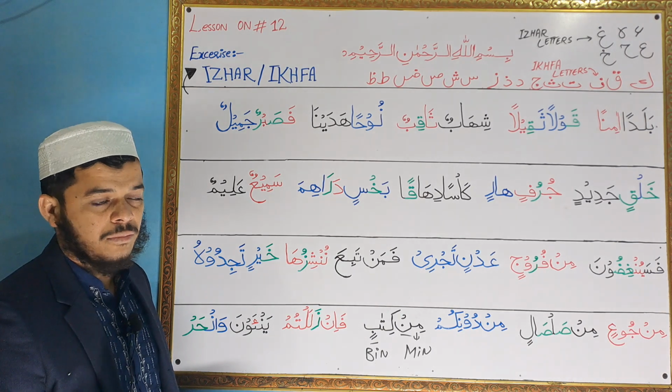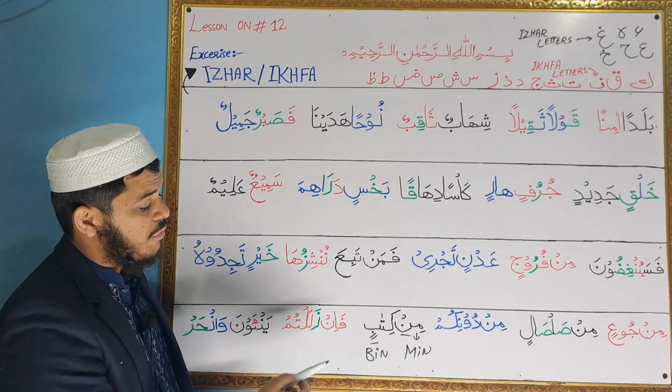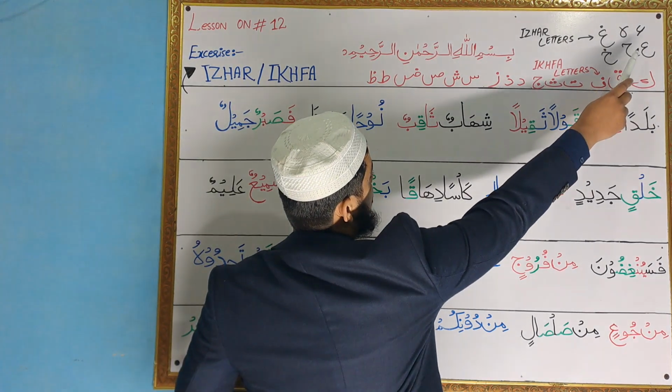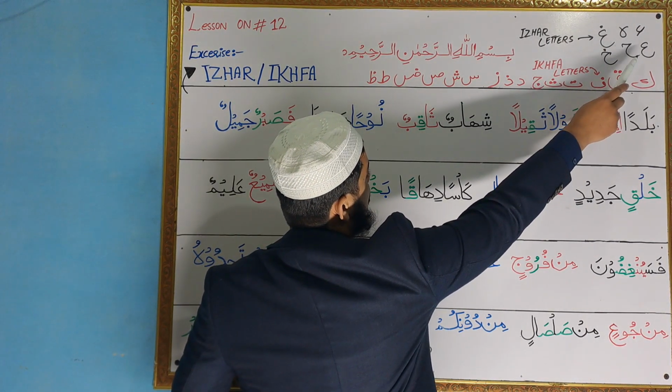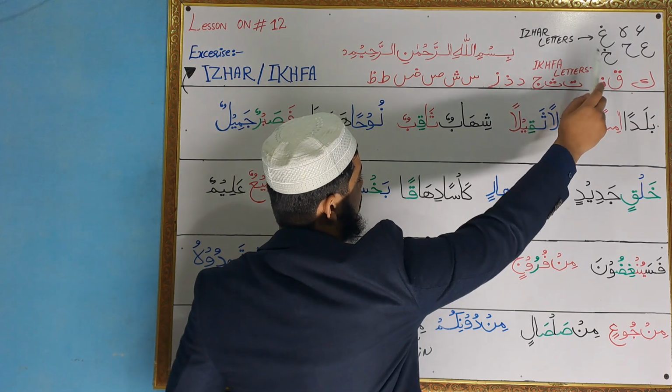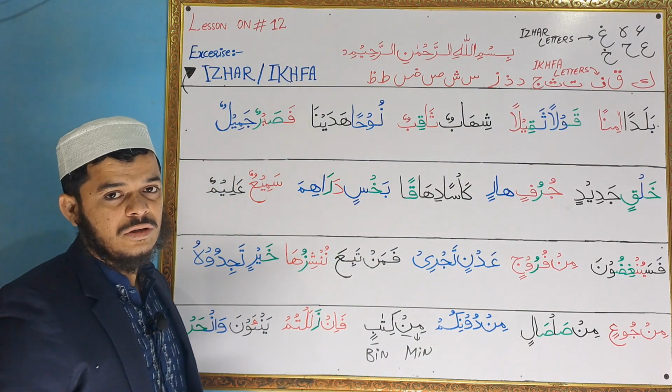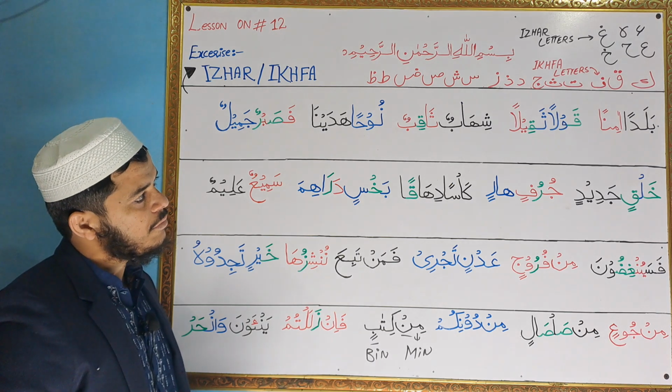double kasra, double dhamma, or whenever you see after noon with sukoon, any of these 6 letters, hamza, ha, ain, ha, ghain and kha comes. You know, these letters are called throat letters. We discussed in our first class.